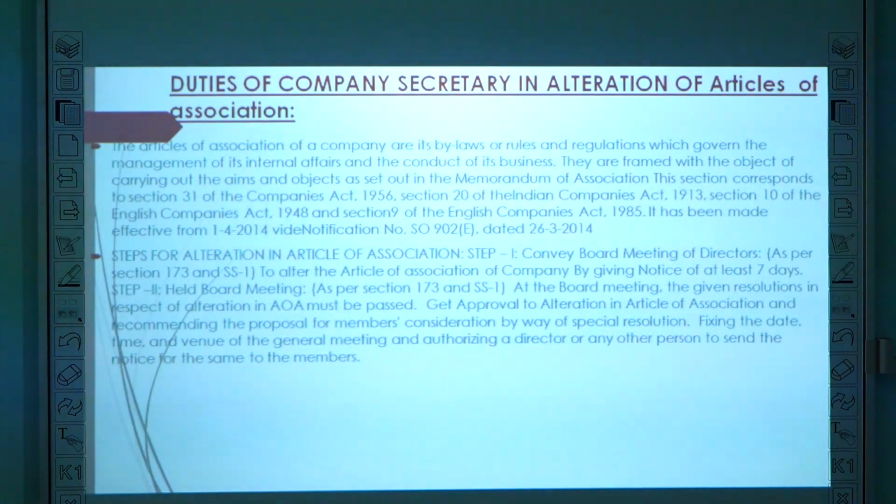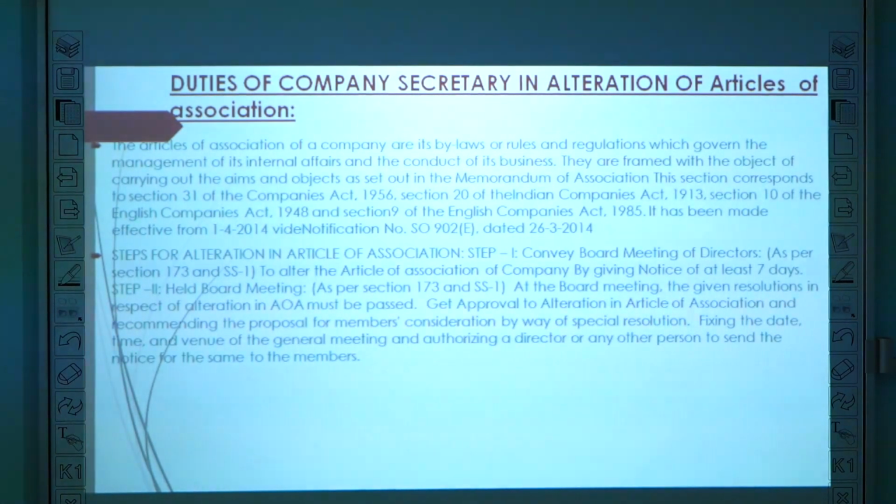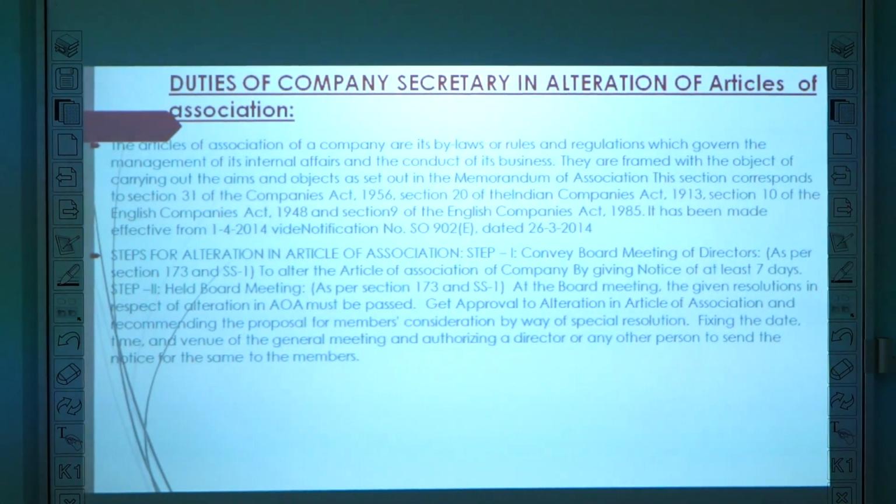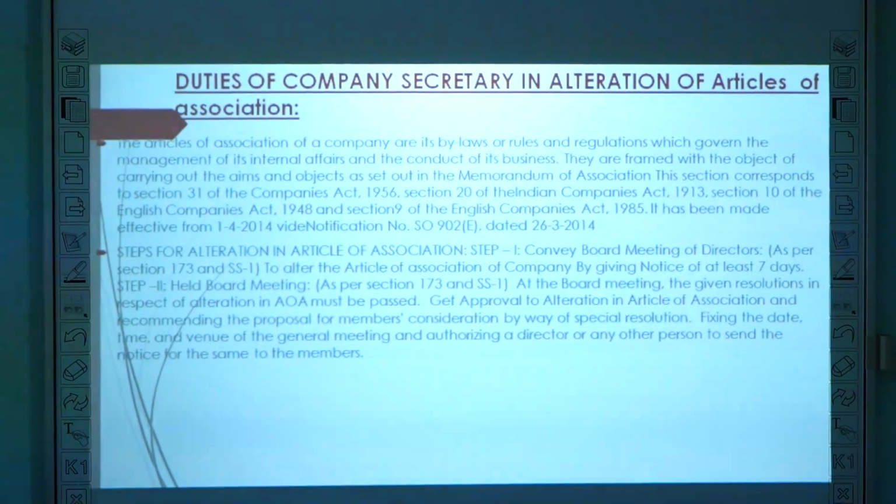Duties of the company secretary in alteration of Articles of Association. The Articles of Association of a company are its bylaws or rules and regulations which govern the management of its internal affairs and the conduct of business. They are framed with the object of carrying out the aims and objects as set out in the Memorandum of Association.